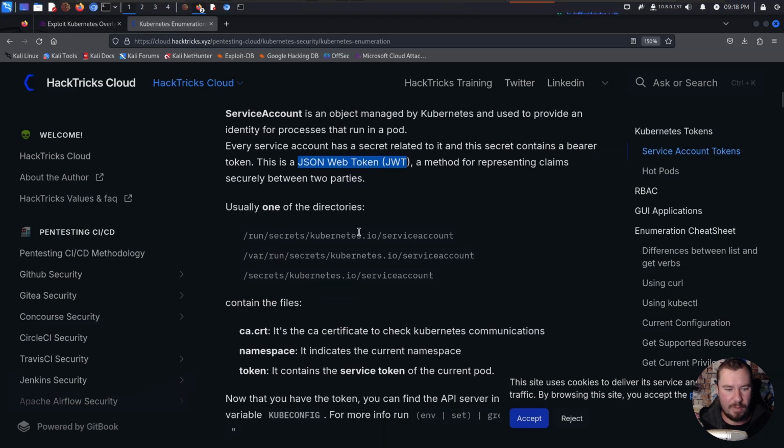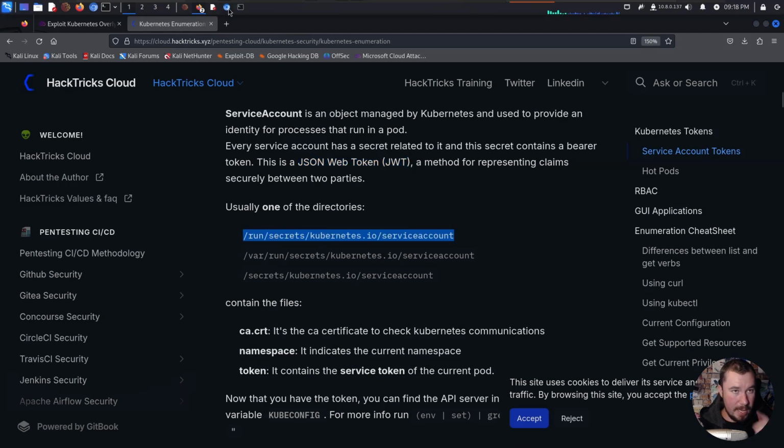And we're given some information on where this directory might be. So the first one it says it might be is this /var/run/secrets/kubernetes.io/serviceaccount, and then /var/run/secrets/kubernetes.io/serviceaccount. So we can go ahead and just check these.